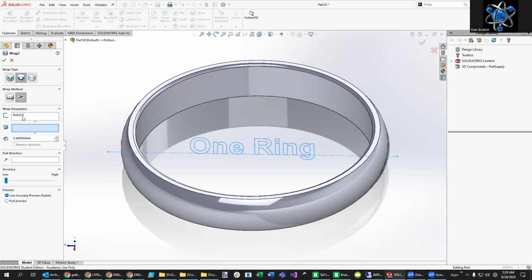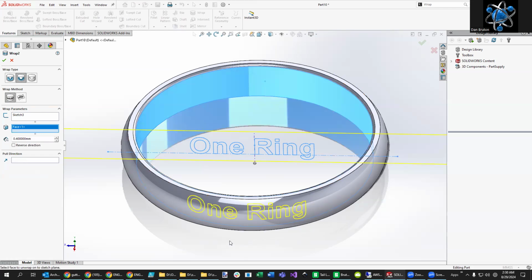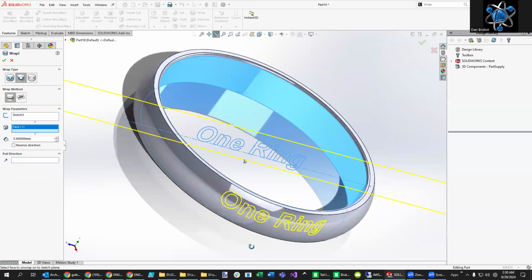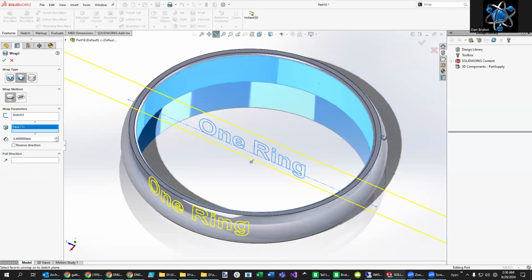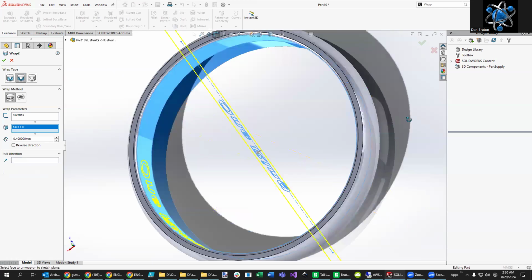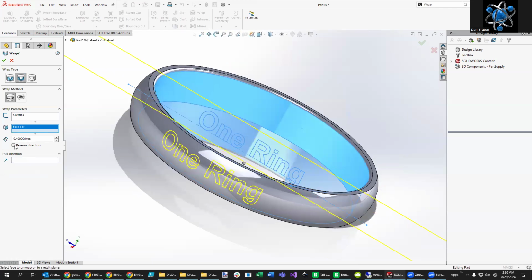It's basically saying, what do you want to wrap? And I want to wrap this right here. And I want to wrap it around, let's say, the inside surface right there. So I'm going to select that. And you can see that it's going to put it on the inside over here. So let me put it on the other way because I think that's backwards. Yeah, that's backwards over there. So to flip direction, you just say reverse direction, and now you can see it over here.